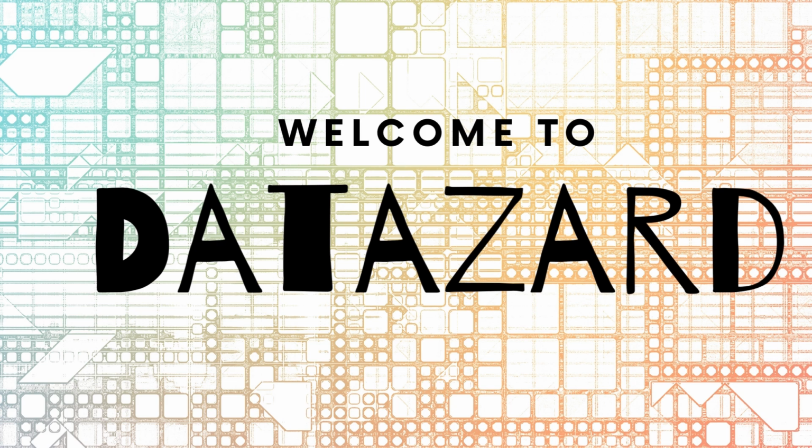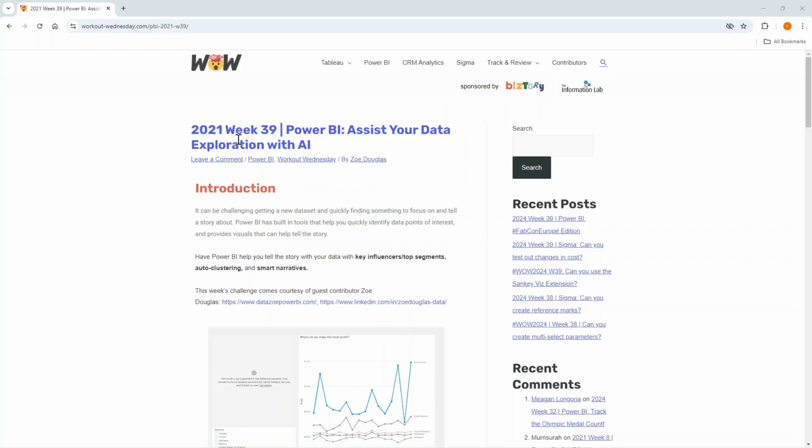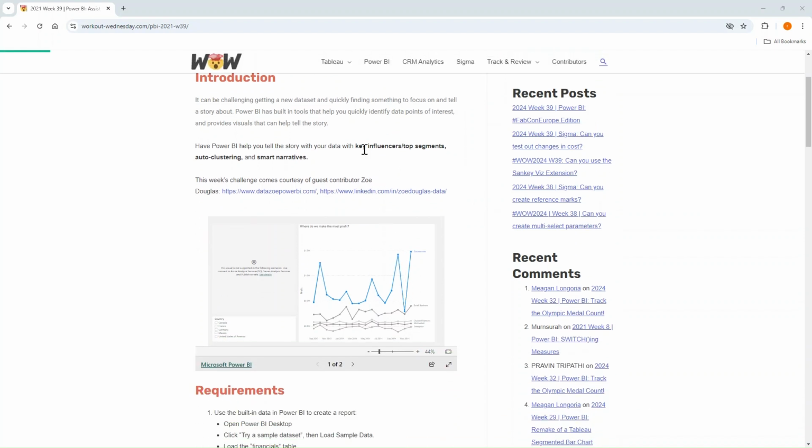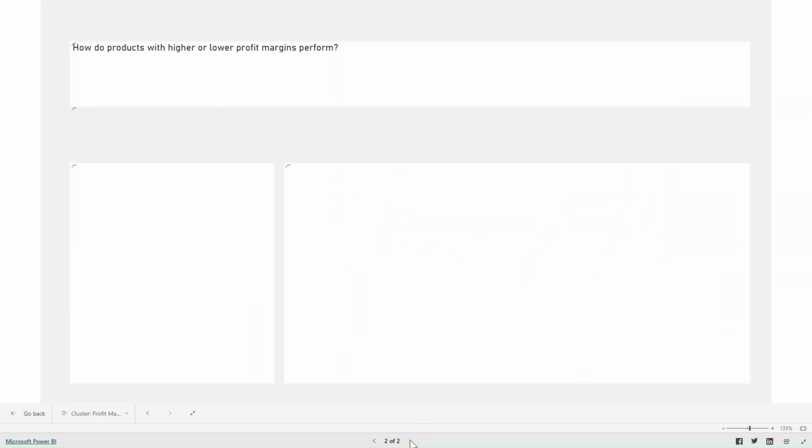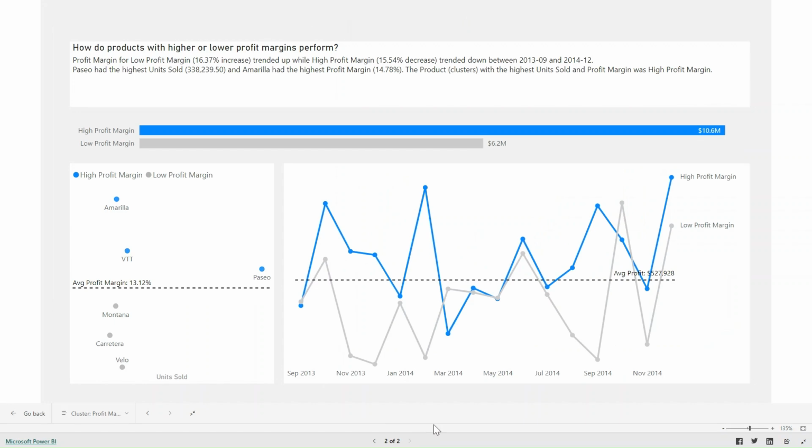Today we are going to be solving a beginner friendly challenge and we will be exploring new features in Power BI. So without further ado, let's get started. We are solving the Power BI 2021 Week 39 Workout Wednesday Challenge, and we are going to be exploring features such as key influencers or top segments, auto clustering, and smart narratives. And we are going to be creating this Power BI report, which has two dashboards in it. So let's jump into our Power BI desktop.